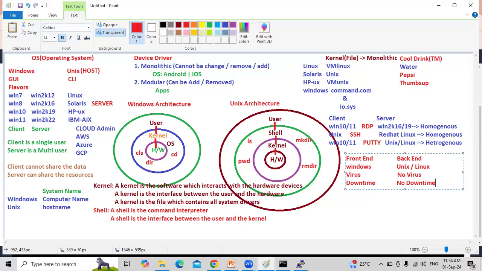So before you go for cloud, you need to understand what is client OS, what is server OS, what is homogeneous, what is heterogeneous, and how to log into Windows from Windows by using RDP. We'll see practicals also: Windows to Windows using RDP, Unix to Unix using SSH, and how to log into the Linux server on the internet, on AWS cloud, through PuTTY. All this we'll discuss theoretically and practically. Before you go for AWS cloud, you need to understand these terms and concepts. Any questions?